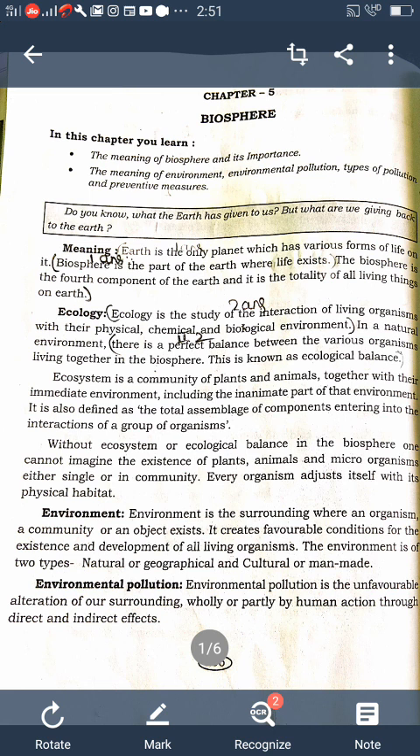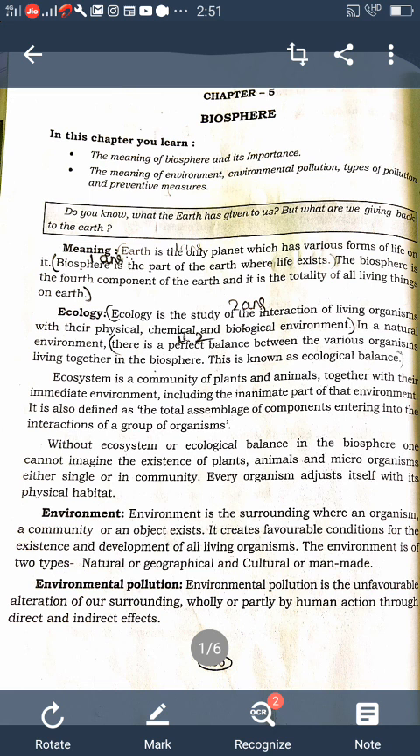Next one, the last one, is noise pollution, which is the fourth one. What is noise pollution? Noise pollution is any undesirable sound dumped into the atmosphere leading to health hazard. Understood? What is noise pollution? It is an undesirable sound dumped into the atmosphere leading to health hazard.